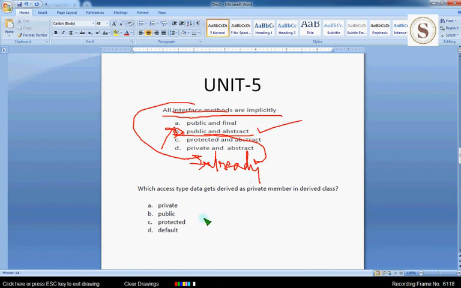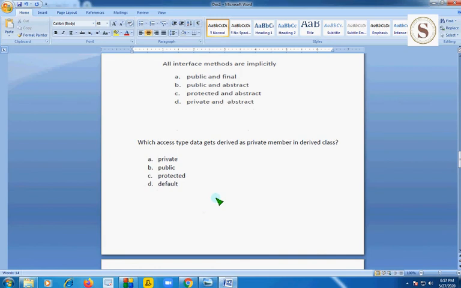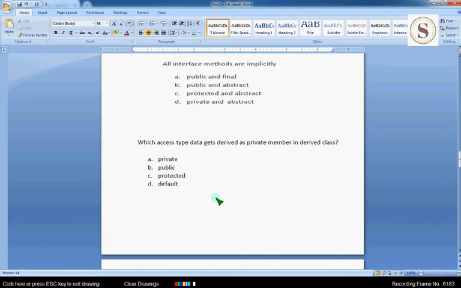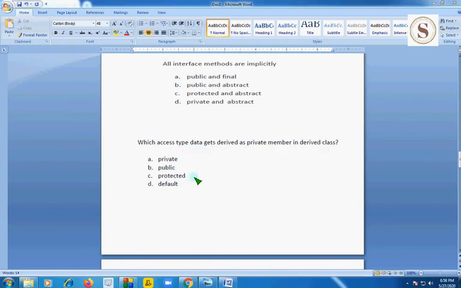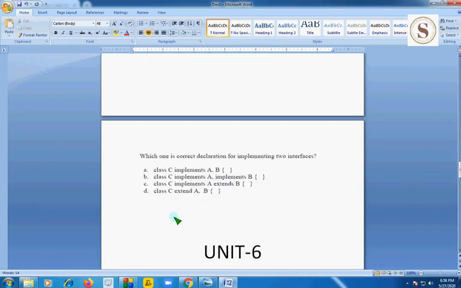And moving on to the next question. Which access type data gets derived as private member in derived class? So the correct answer is option C, protected. You can find various examples on this access type protected. It is derived as a private member in the derived class. And coming on to the final question that I have picked from unit 5.